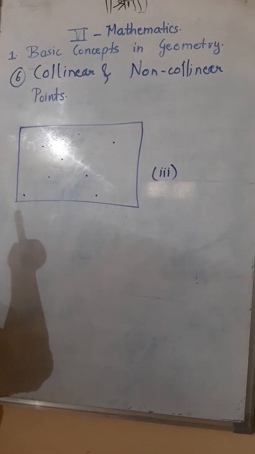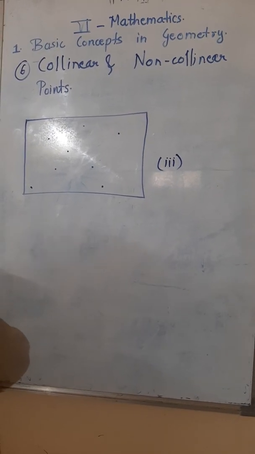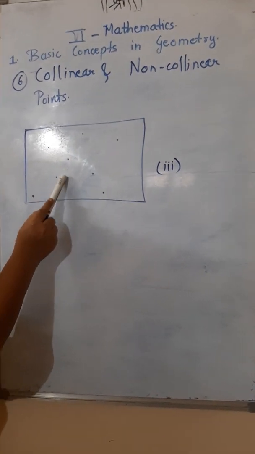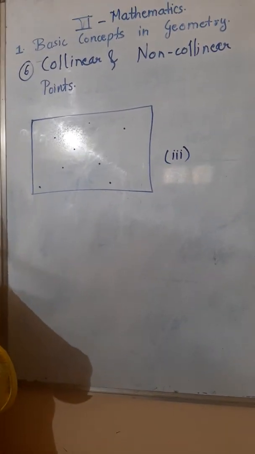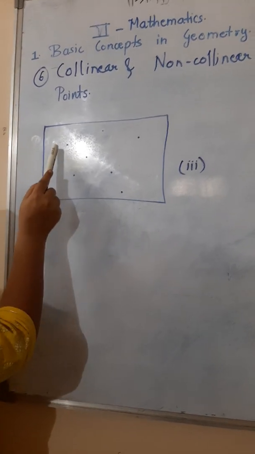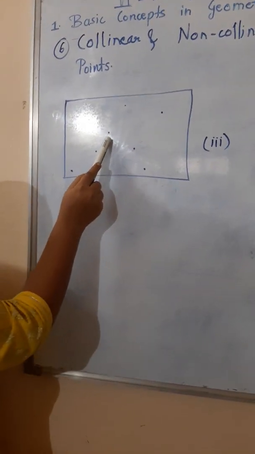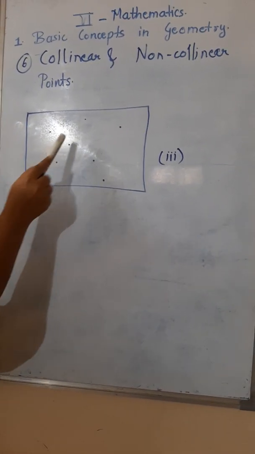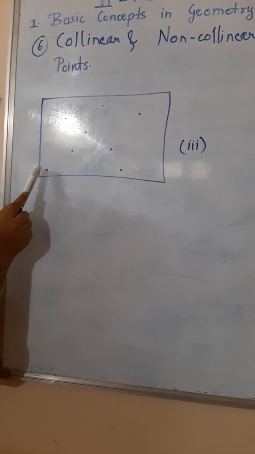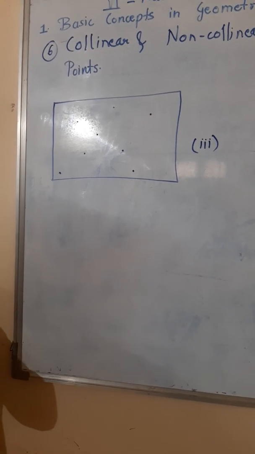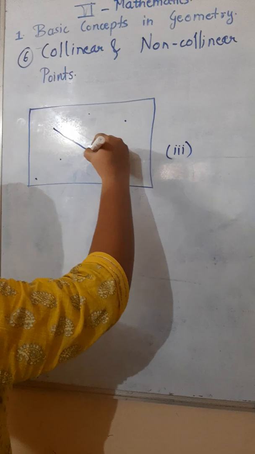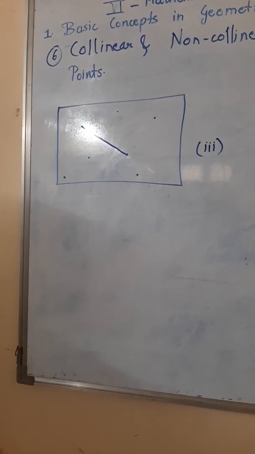Yes, of course. So you can draw a straight line? Yes, you can. Now if you see here, are they in a straight line? Yes. But now if you see here, 1, 2, 3, but is this going a little to the side? So these 3 are in a straight line, but the fourth one is not in a straight line. See here, for example, I am joining the points for you all. Now, did they come in a straight line?